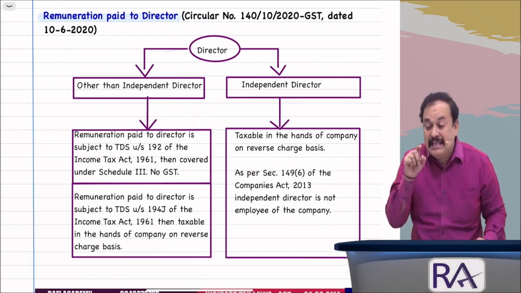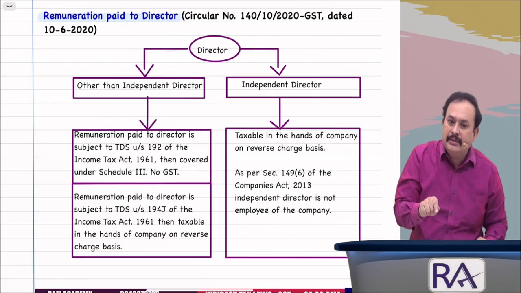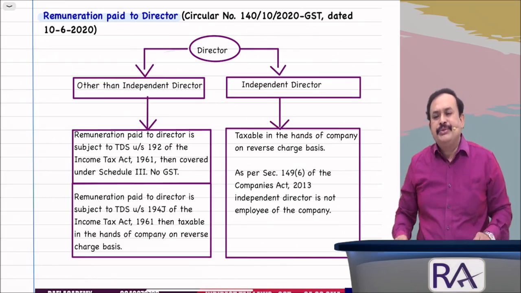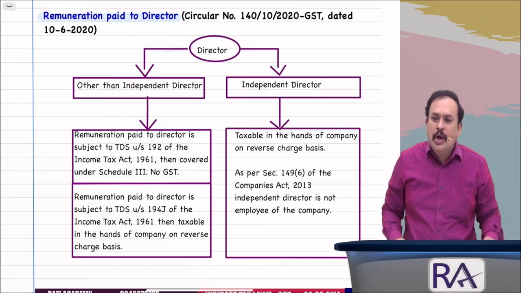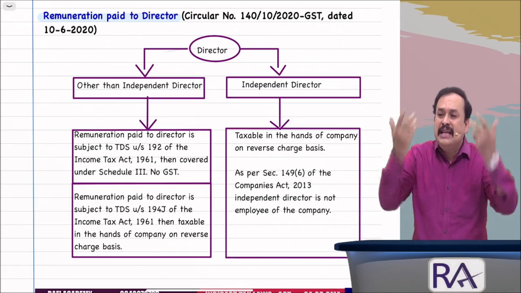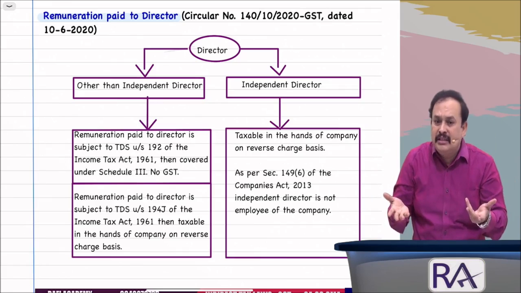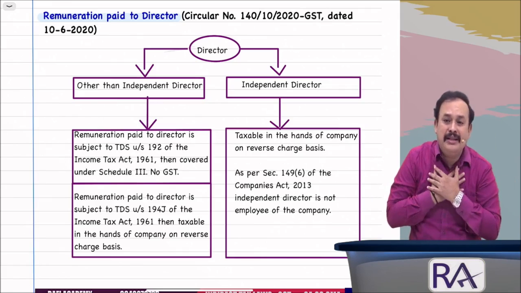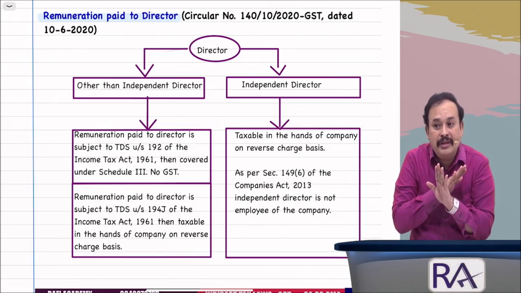Understand? If the independent director is not an employee of the company, in that case, tell me, brothers, whatever remuneration or salary or commission or consideration is drawn by the independent director from the company, not in the course of employment.